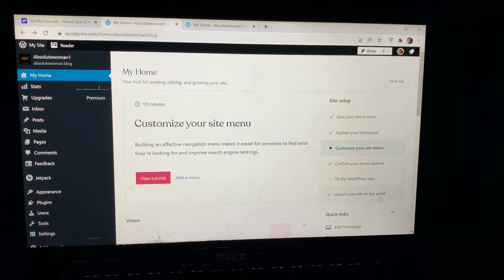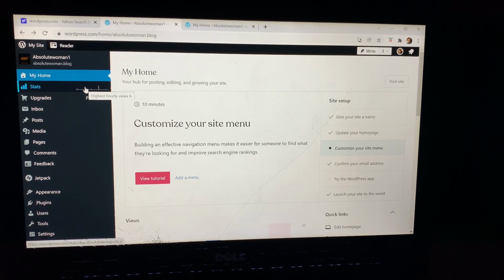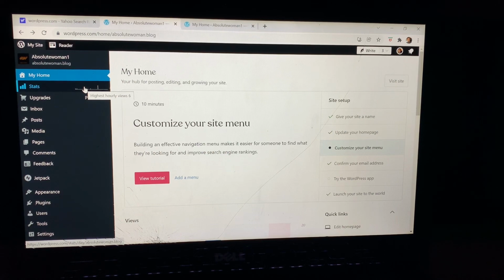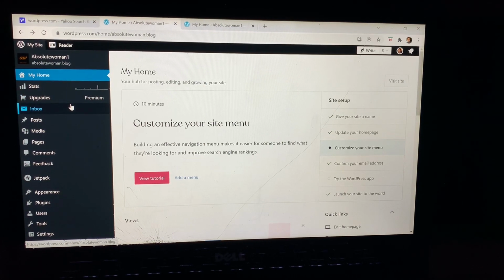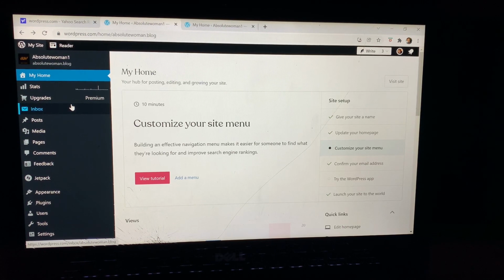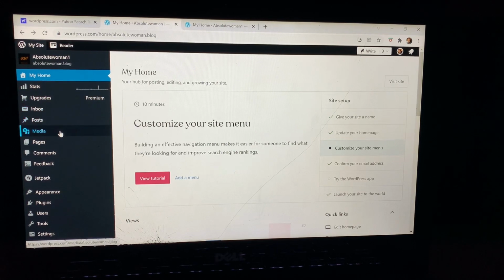Now your site is ready. You can launch. Once your home is done, you can launch your site. Even without doing your home, you can launch your site, start updating and start posting content while you keep working. Because one thing with the site, it's never perfectly done, and that's why every time you see your game and all of that, they keep telling you to upgrade. So you keep upgrading your stuff, keep making it better and better. It can never be completely perfect, but you can continue to work on it.